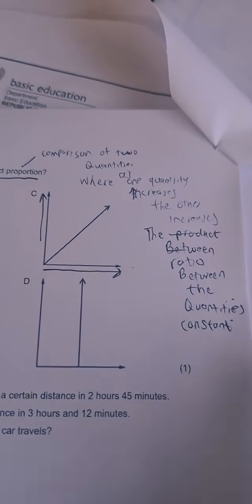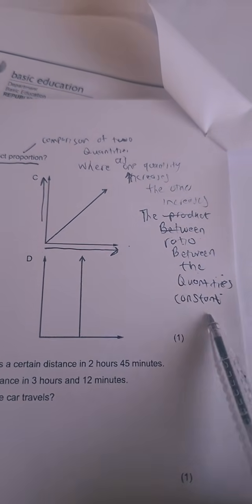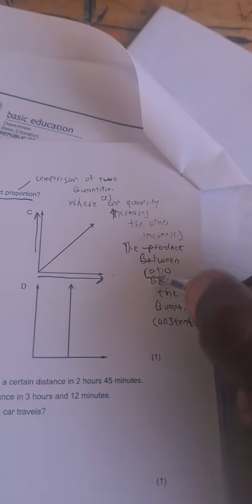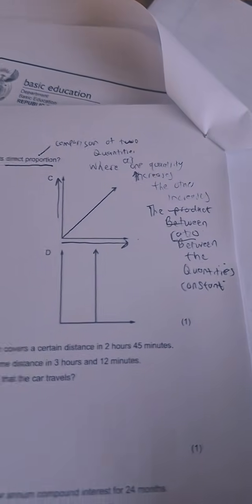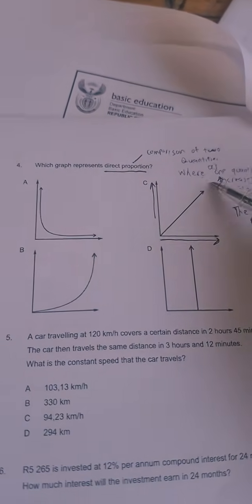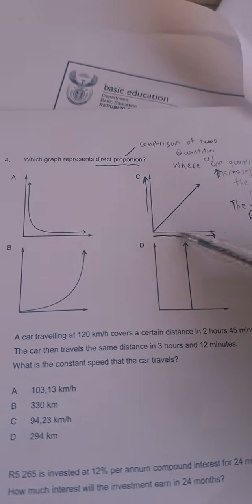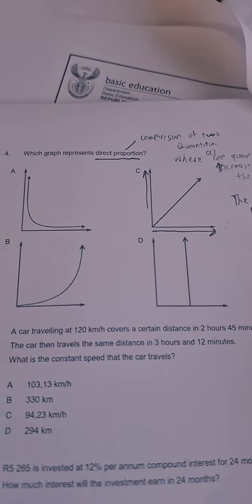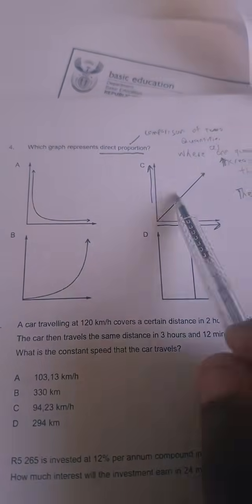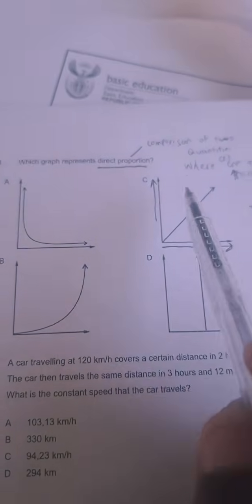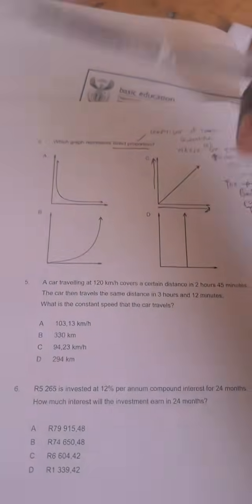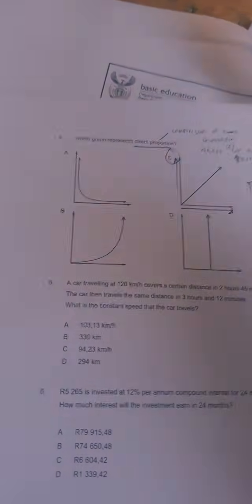What do we mean by constant? It means that the ratio between the quantities remains the same. So it is only this graph which is a representation of direct proportion. The answer is C. Which graph represents direct proportion? This is it. It is C. Let's move on.